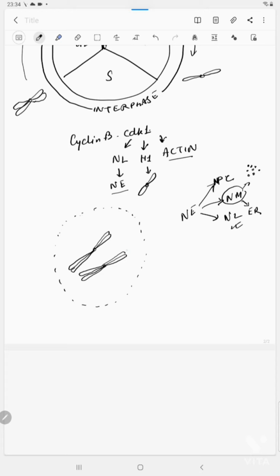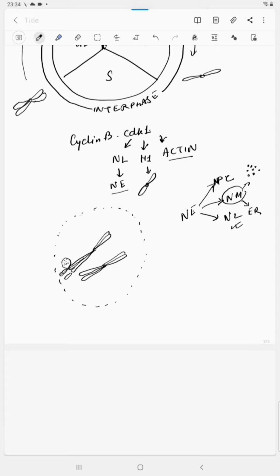And the nucleolus, which probably was present with, say, this chromosome, this is the satellite region, and here was the secondary constriction that actually gives rise to the nucleolus. The nucleolus is basically a place where ribosome biogenesis takes place. It was there during the whole interphase.